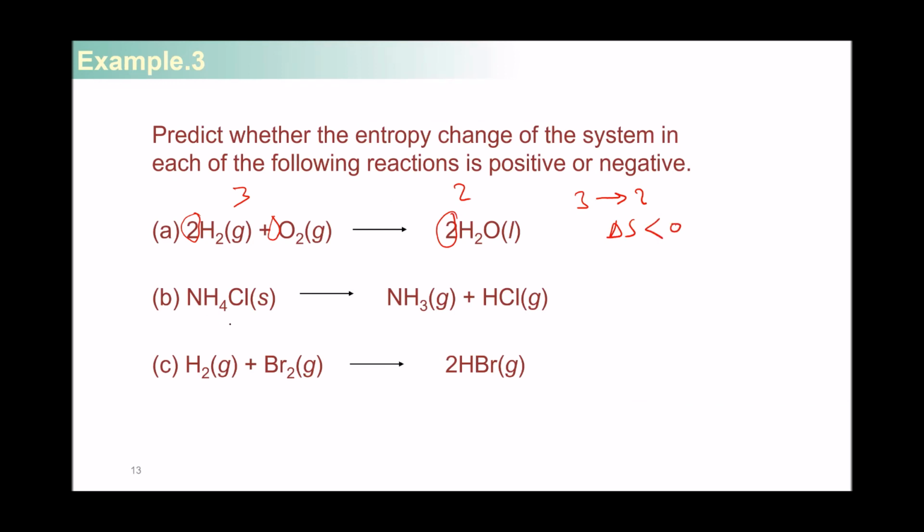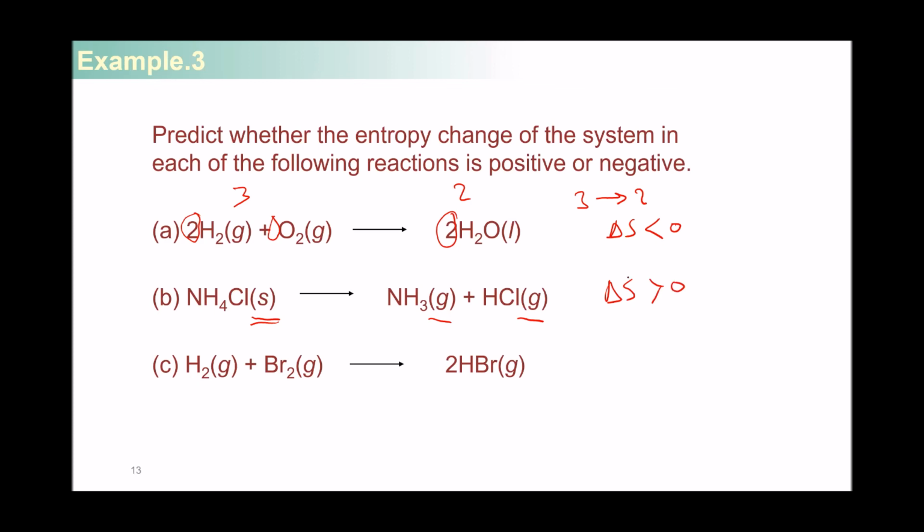For the second reaction here, you're moving from the solid state to the gaseous state. As we said, solid state is a much more ordered or much less random system as compared to the gaseous state, which is much less ordered or much more random. So you're making the system more random, so you're increasing the randomness or the entropy in the system with a positive change in entropy.